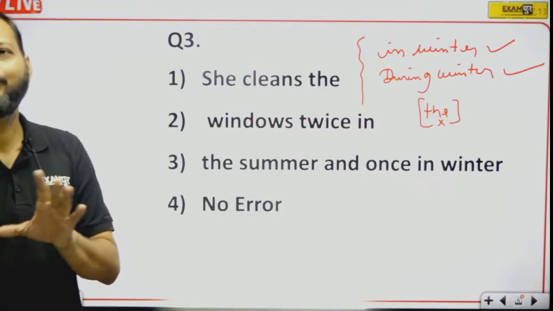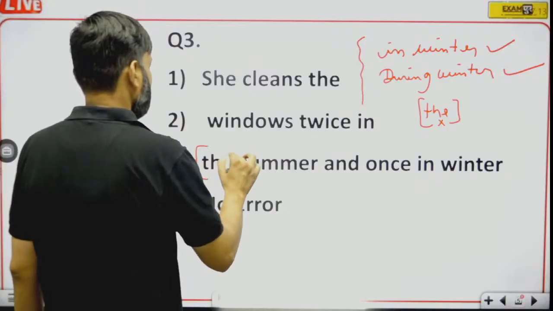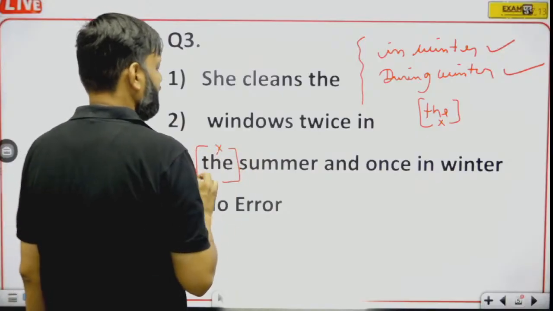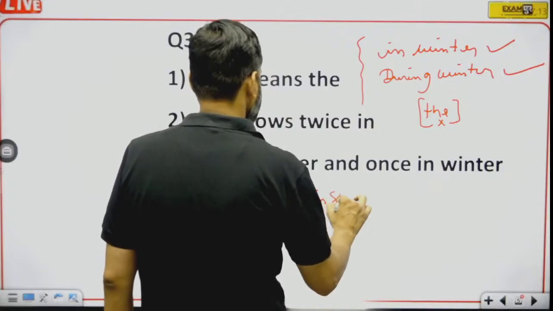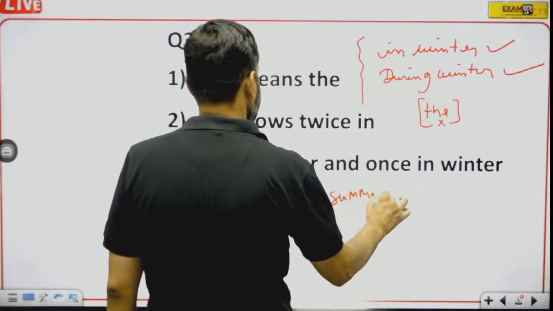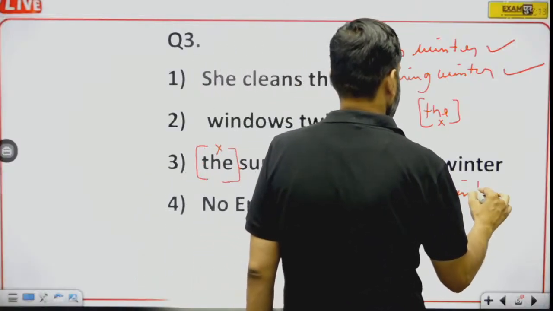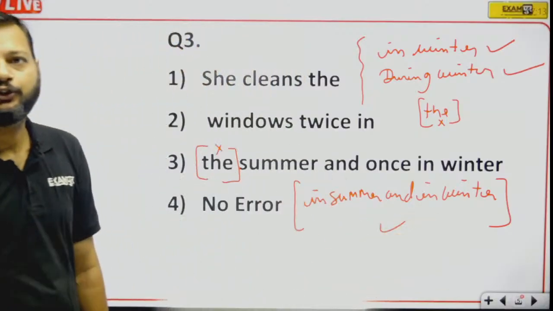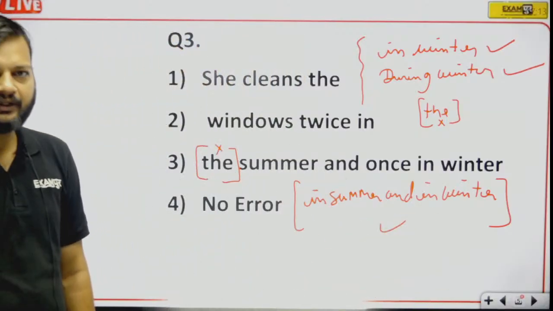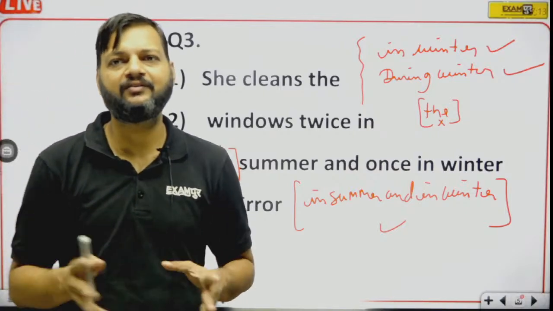Sravani, the should not be used. So here, the summer will not be used. Here, use of the is wrong. In summer and in winter would be right. So the should not be used with a preposition plus season's name.